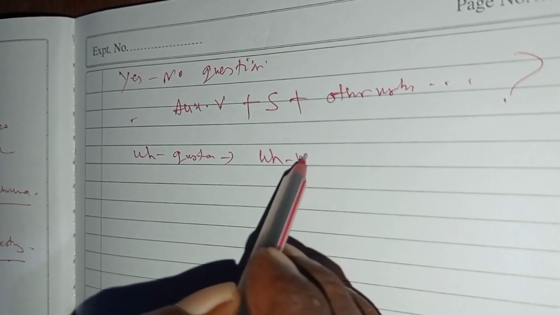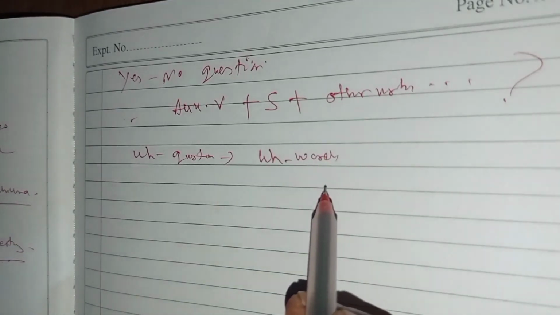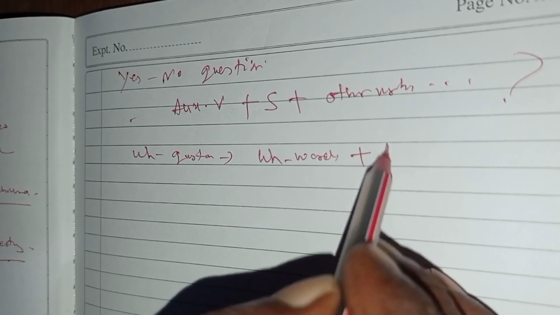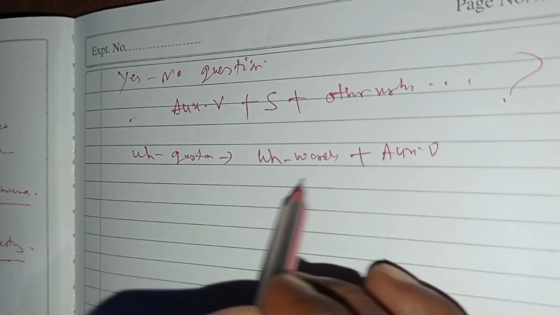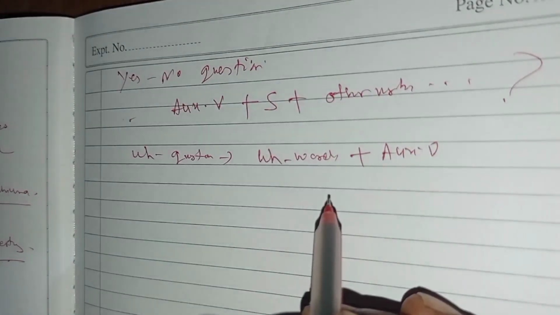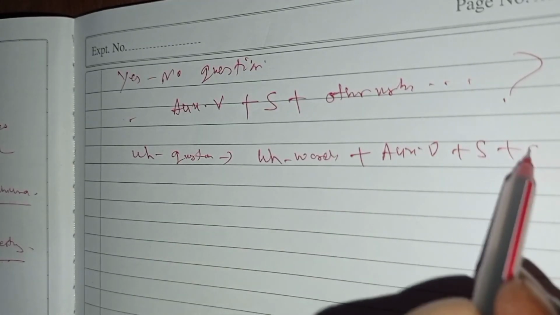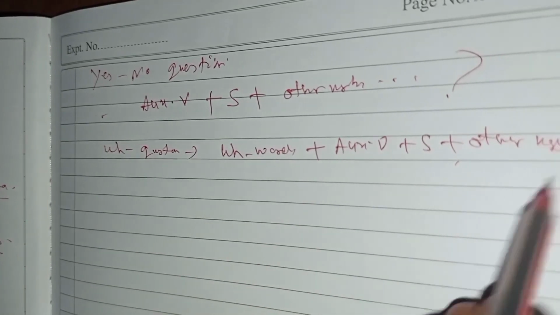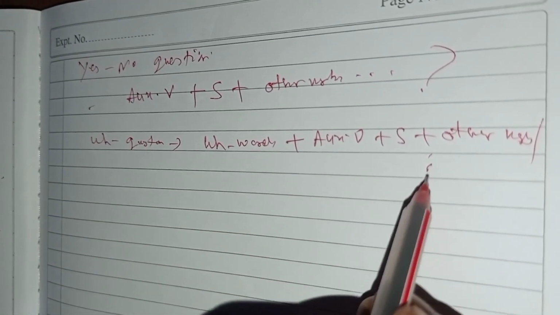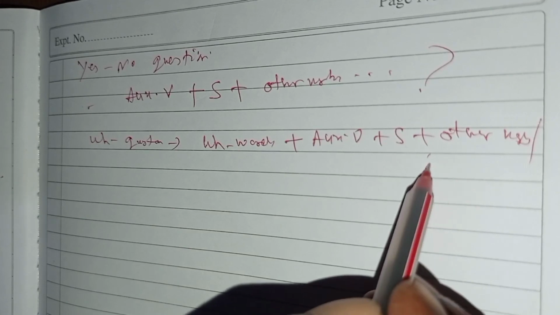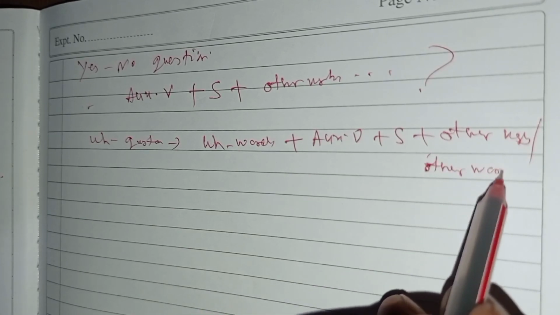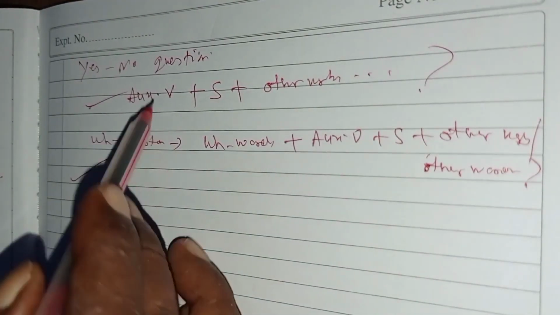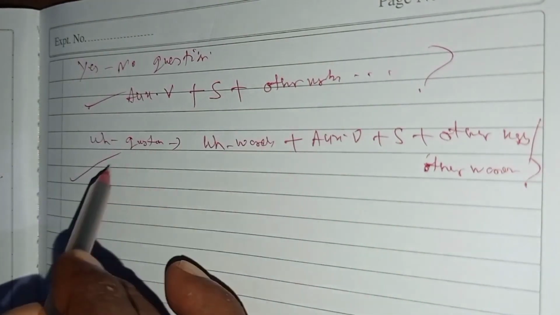First you write the wh words like what, where, when, etc. Then auxiliary verb. This is the general form of the wh question. Then subject, then other verb or other elements of the sentence, other words. Then question mark. In this way, we can frame two types of questions, yes no question and wh question.